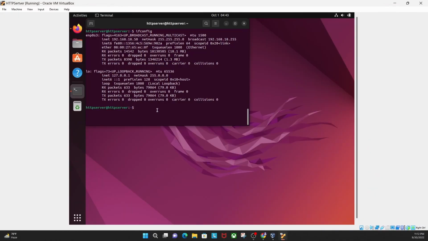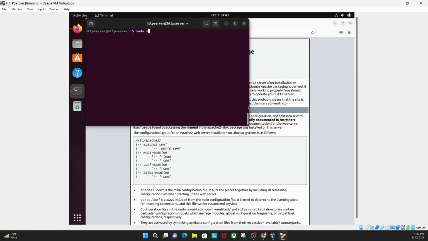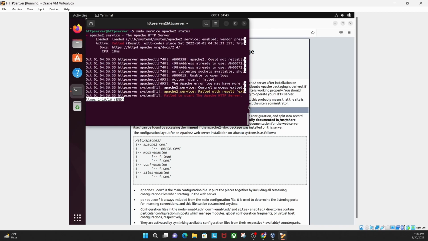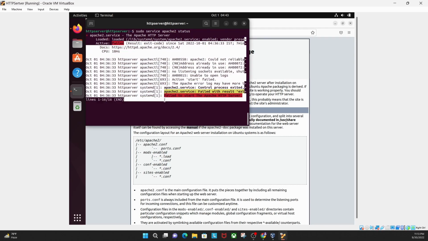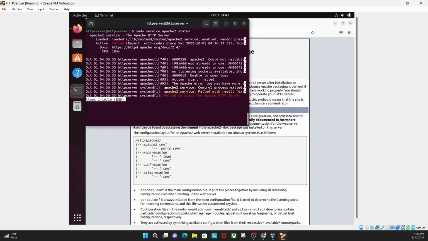I don't know which one is initially running, Apache or nginx. So sudo service apache2 status. Okay, see, Apache is giving an error, right? Because nginx is running right now. So let's check nginx: sudo service nginx status.